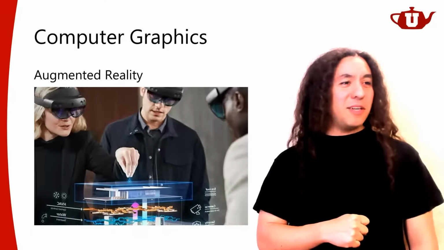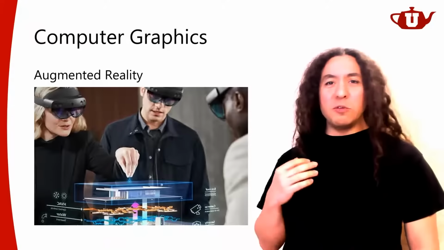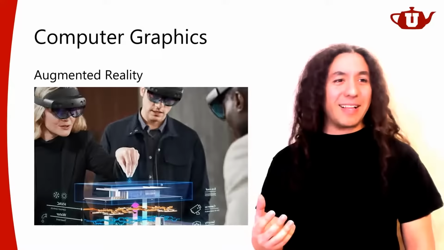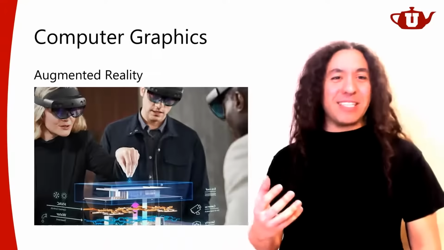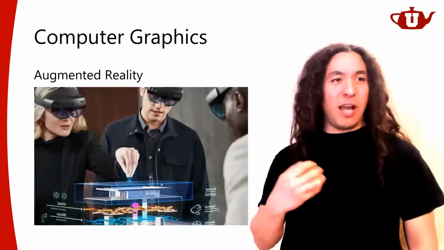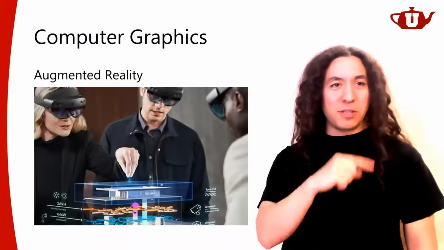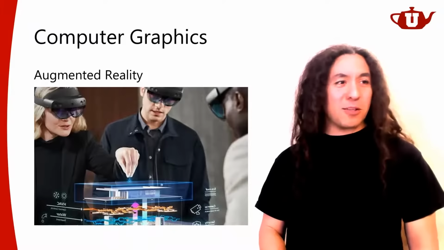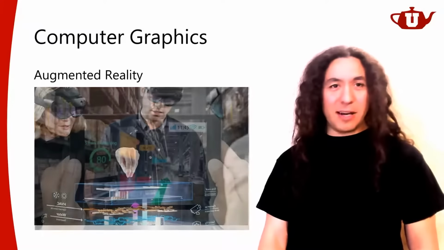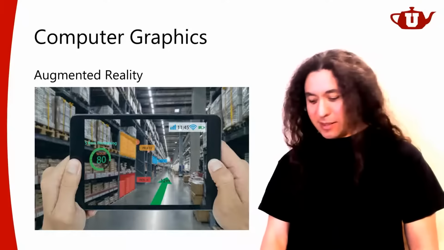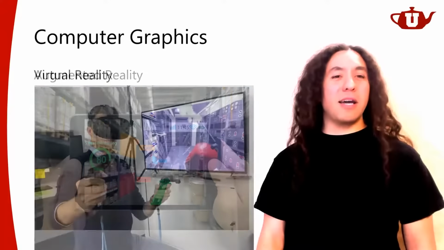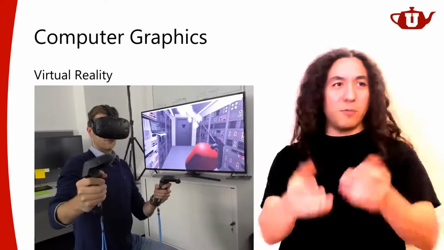In virtual reality, you completely lose your connection with the actual reality. In augmented reality, the actual reality exists, you just add stuff to it. You add some visuals to it. So that's why we're using see-through glasses with augmented reality. Or in the other example, we're using a camera that's actually seeing the actual scene. If we don't see anything at all, if everything is completely covered, that would be virtual reality.